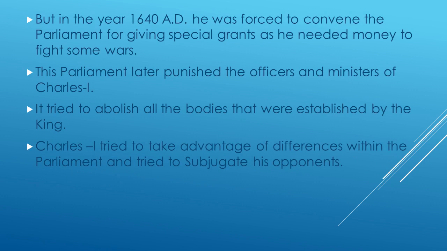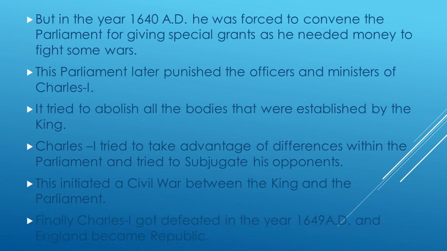So Charles I tried to take advantage of the differences within the parliament and tried to subjugate his opponents. When he came to know about the differences among the members of the parliament, he tried to take advantage of these differences and subjugate his opponents. This initiated a civil war between the king and the parliament. So the rift between the king and the parliament was converted into a civil war, and finally in this civil war Charles I got defeated in the year 1649, and then England became a republic.